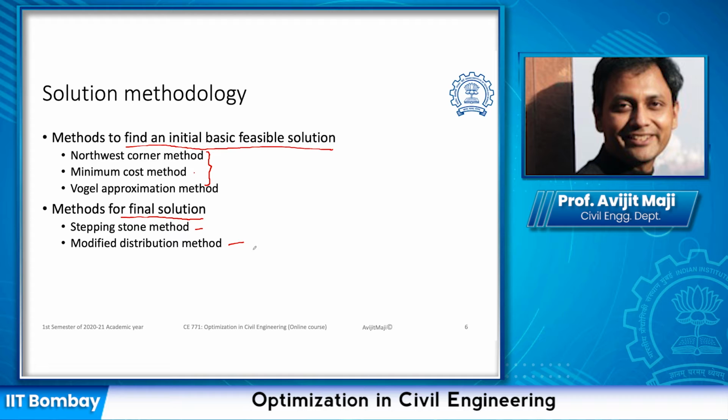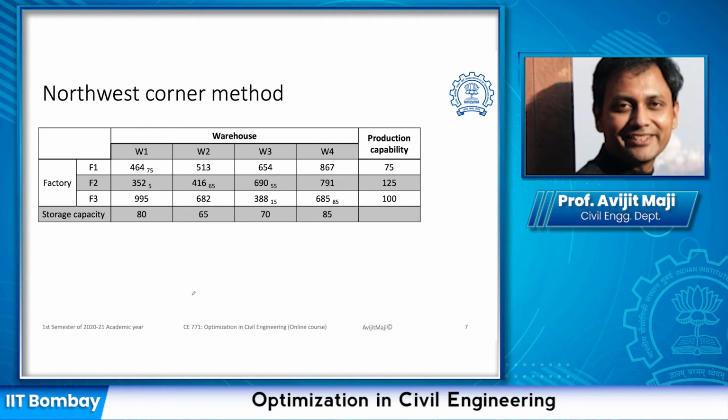Now, the modified distribution method is a variation of the stepping stone method. Hence, in this class, we are going to discuss mainly the modified distribution method, where you will see a glimpse of the stepping stone method. However, for better understanding, if you want to implement the stepping stone method, you can read about it elsewhere. But in this class, we'll learn about the modified distribution method. Now, let us first look into the northwest corner method to find the initial basic feasible solution.